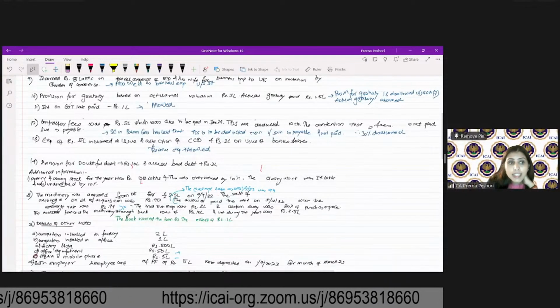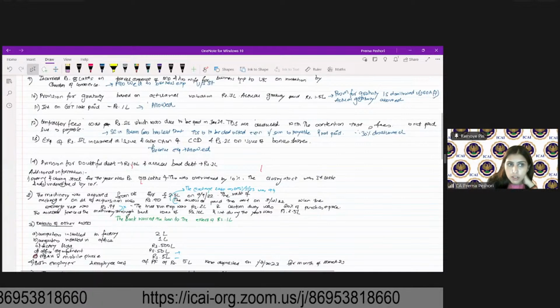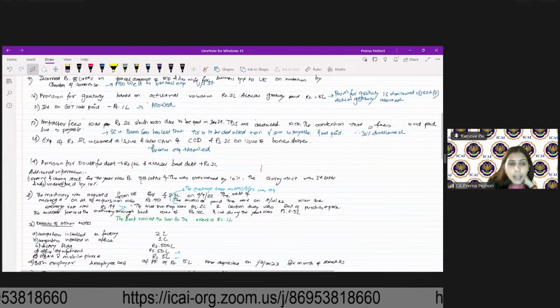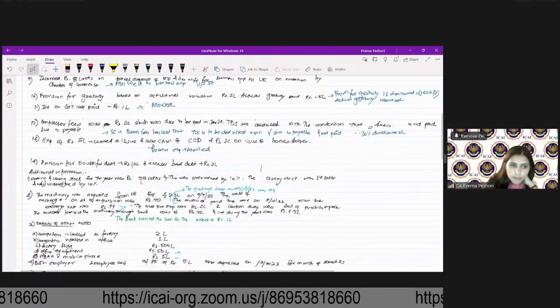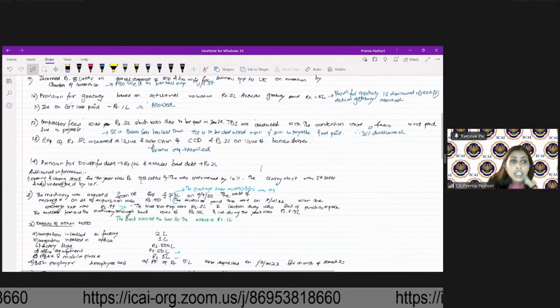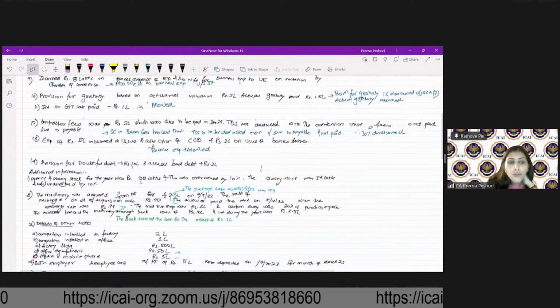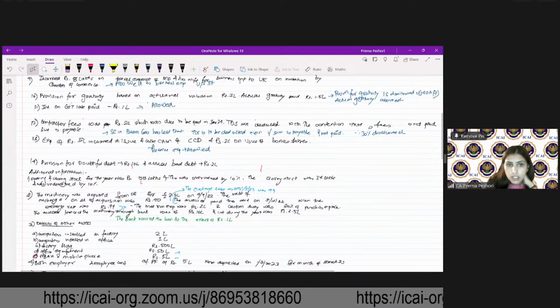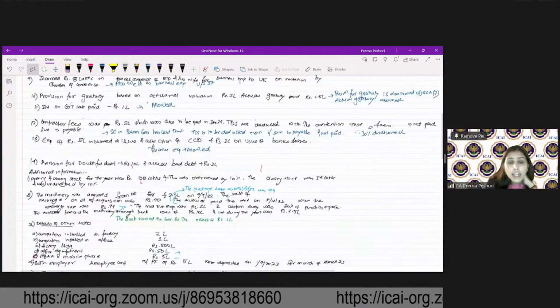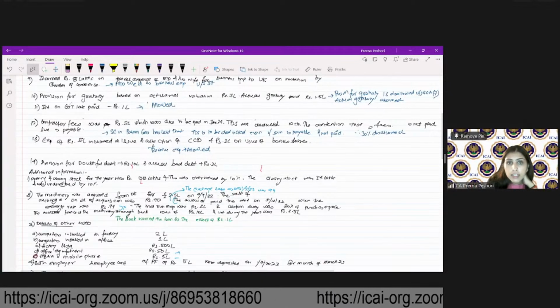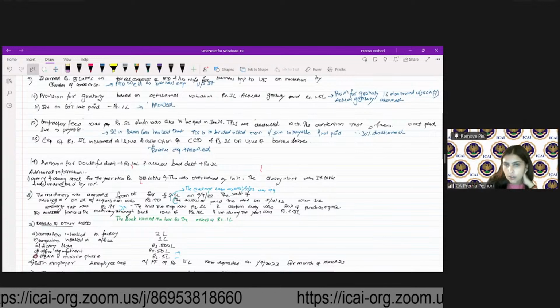It is not the case that it will not be allowed as a deduction. It is not a capital item. It is just the reallocation of profit. It is not a capital item, mind you.